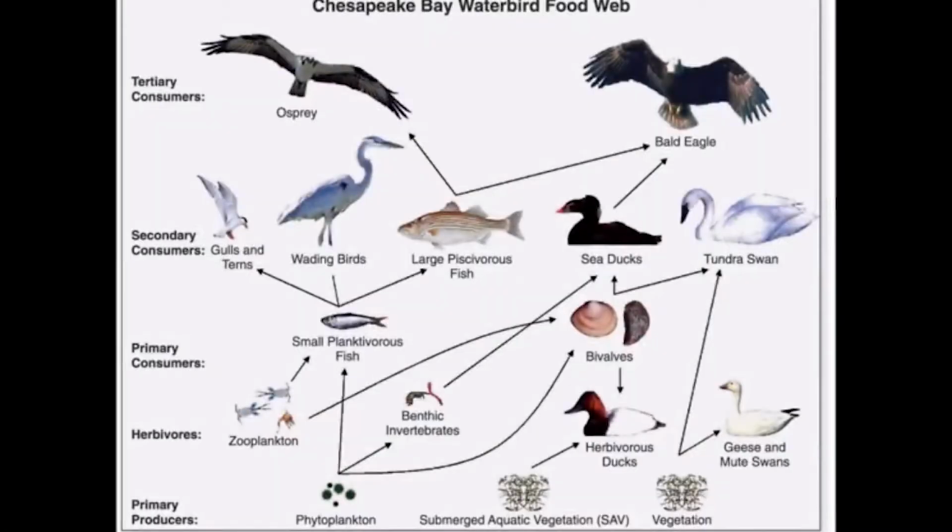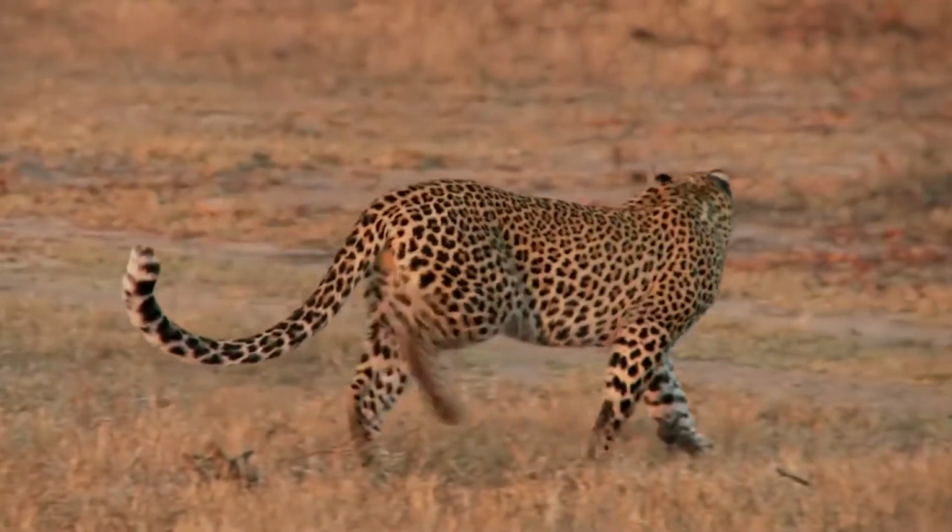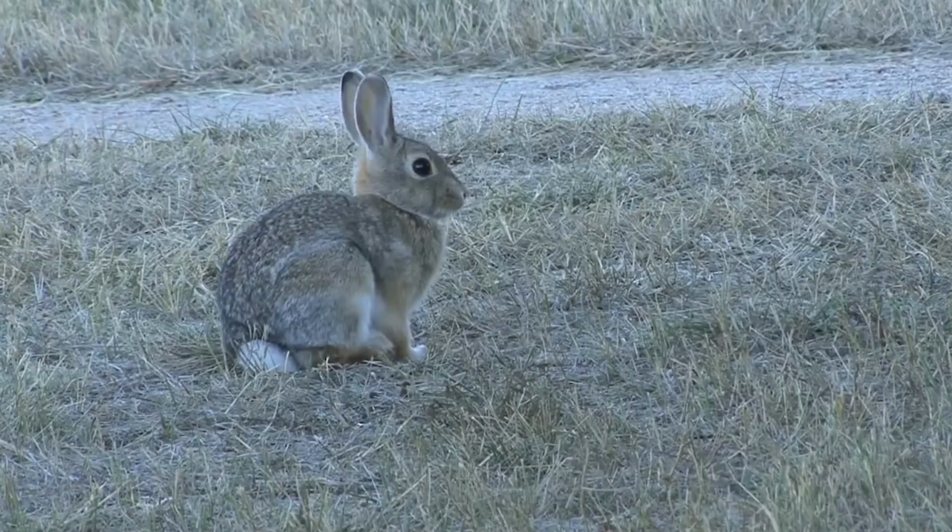A network of interconnected food chains is called a food web. The arrows are used to show which direction the energy flows and help keep track of the connections between organisms. Now that you understand a little bit more about food chains, see if you can find the connections between living things around you.